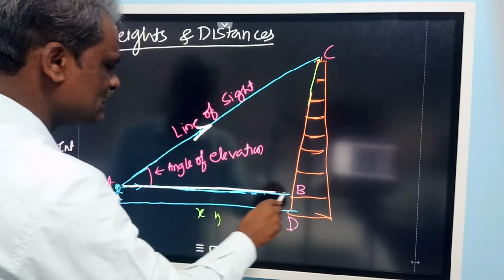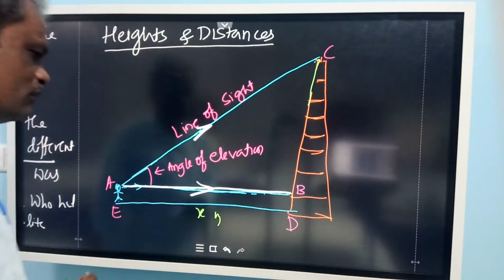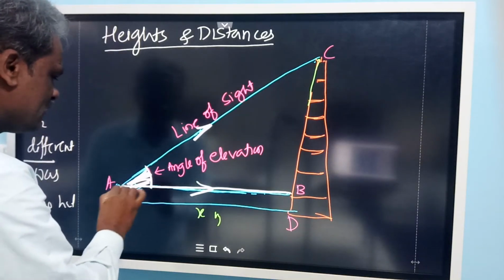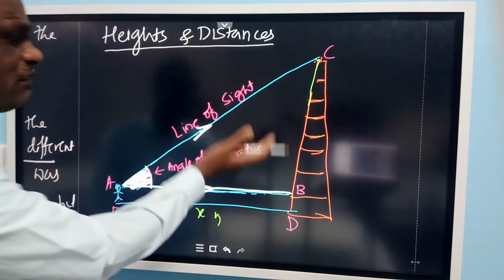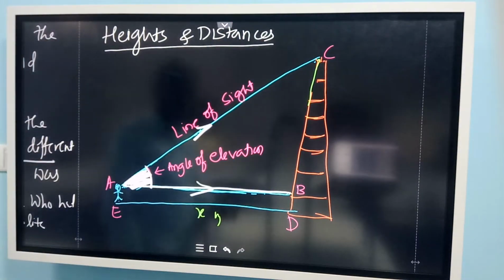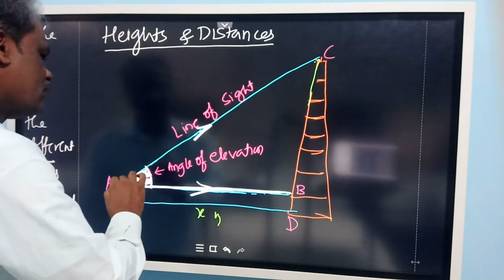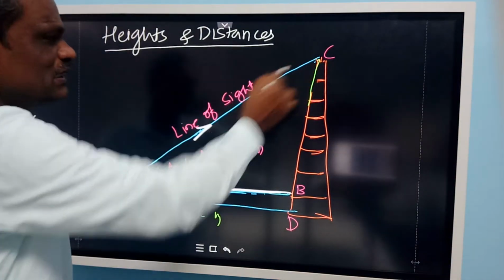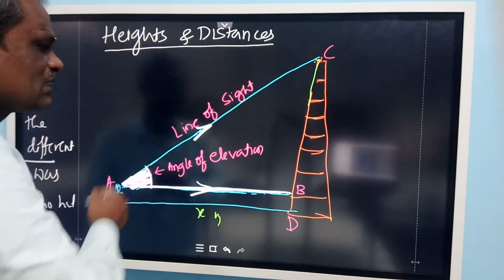And the line which is horizontal, that means parallel to the Earth's surface, is called the horizontal line. And the angle between this horizontal line and the line of sight is called the angle of elevation. The angle of elevation is always formed just above the horizontal line. The point of observation will be above the horizontal line. This is a line parallel to the Earth's surface, called the horizontal line. And the line of observation of the top of this minar from the eye of an observer is called the line of sight.